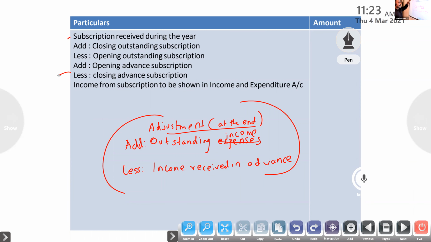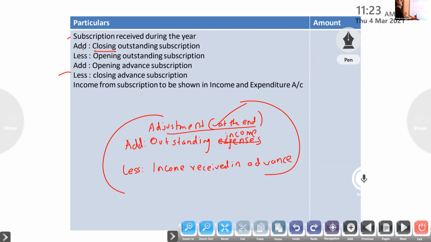Suppose you look at subscription received during the year. With that, if there is outstanding subscription, here subscription is our income, so outstanding income at the end, add. Then opening outstanding will be less.